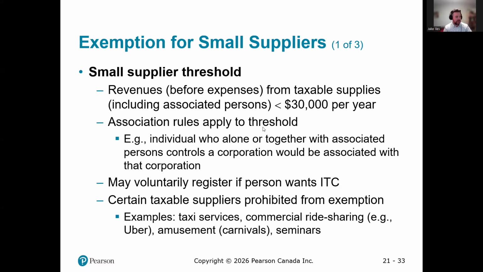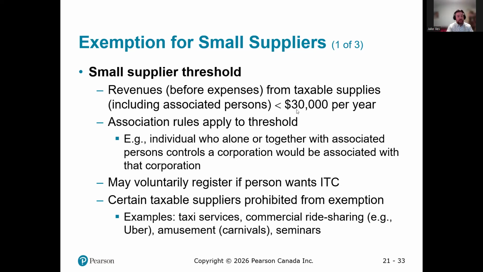Association rules apply to the threshold: individuals who, alone or together with associated persons, control a corporation would be associated with that corporation. So if I have a company that's going to make $50,000, I can't just break it into two businesses and say, well, I don't need to register because now they both only make 25. They look at the associated businesses and say, no, combined they make 50, so you still need to register.